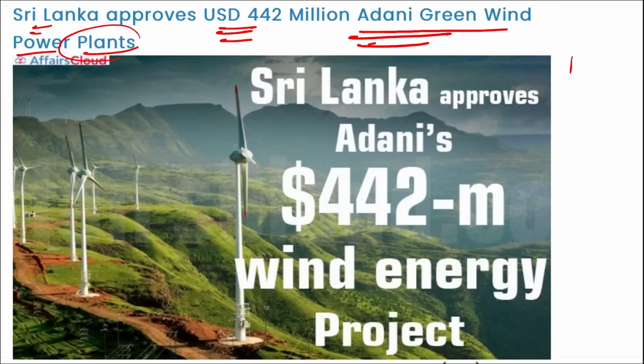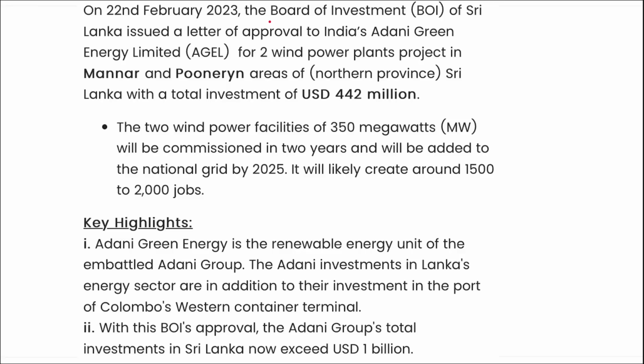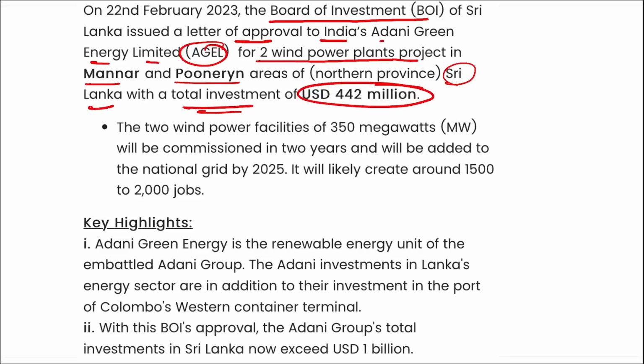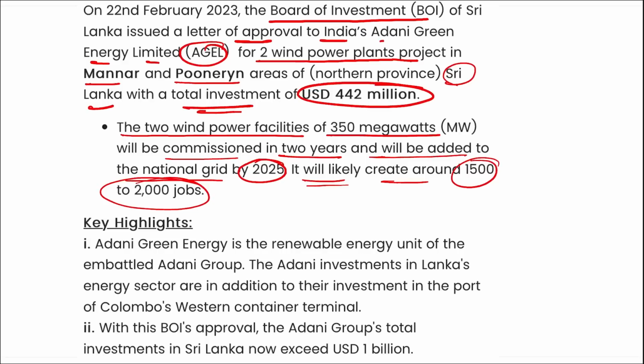And if you remember, Adani Energy will also be supplying energy to Bangladesh. All right, this is also important. So you can see here, the Board of Investment of Sri Lanka issued a letter of approval to India's Adani Green Energy Limited for 2 wind power plant projects in Mannar and Pooneryn area of the northern province of Sri Lanka with a total investment of $442 million. The 2 wind power facilities of 350 megawatts will be commissioned in 2 years and will be added to the national grid by 2025. It will likely create around 1500 to 2000 jobs.